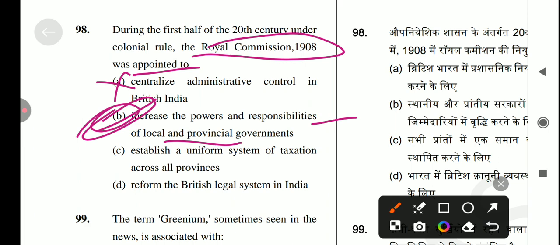If you're talking about the Royal Commission on Decentralization 1908, it was initiated by the British colonial government in India to examine the feasibility of transferring more administrative and financial powers from the central authorities to local municipal and district level bodies. It emphasized that the village panchayat should be given additional authority and sufficient sources of revenue.